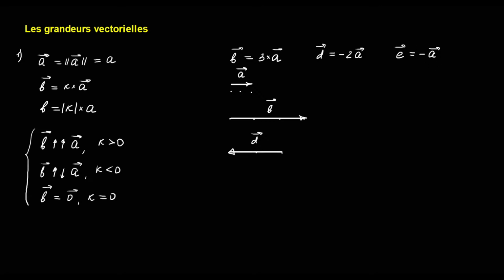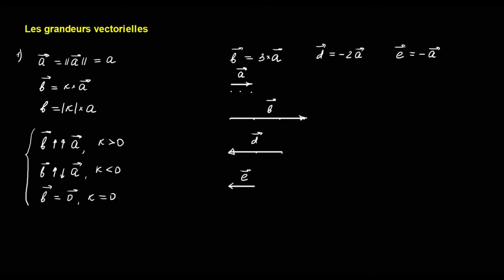And finally, the vector e. It will be identical to the vector a, but it will be directed, in our case, to the left, in the opposite direction. And the modulus of the vector e will be the same as the modulus of the vector a, because here minus means -1.